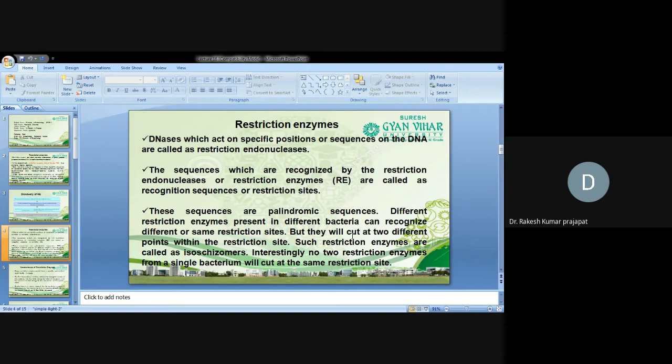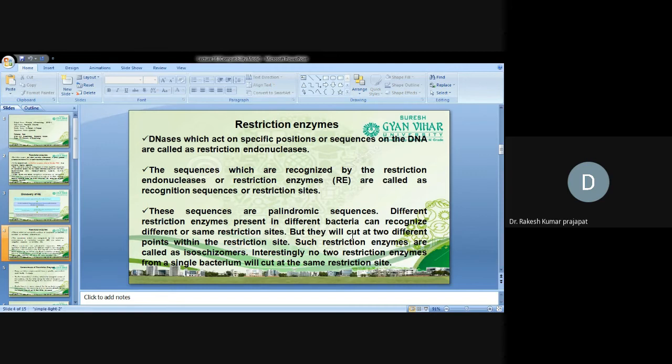Palindrome means the sequence of the restriction site will be the same if we read it from both directions, either 5' to 3' or 3' to 5'. When we read them from 5 to 3 or 3 to 5, the sequence will be the same. That's why we call them palindromic sequences.